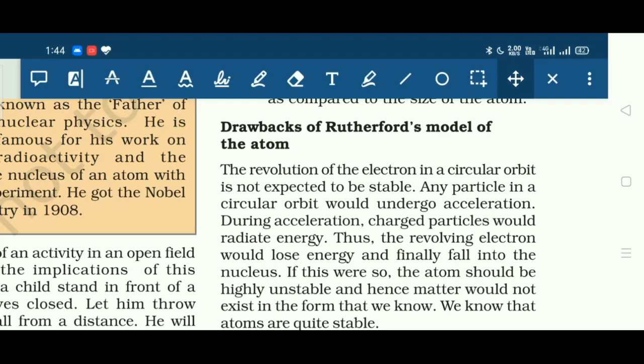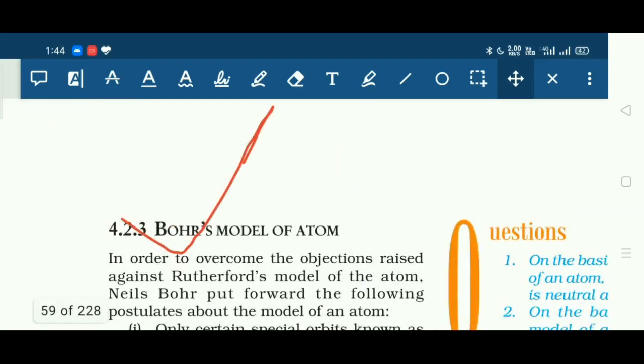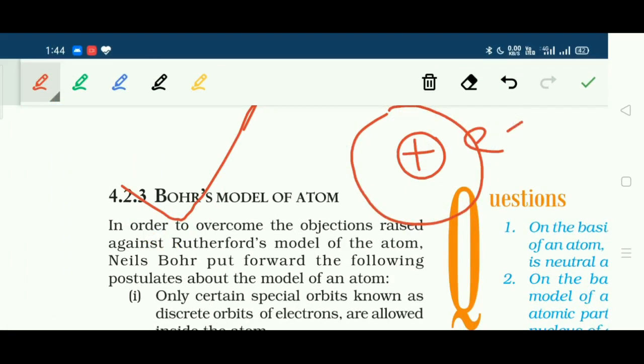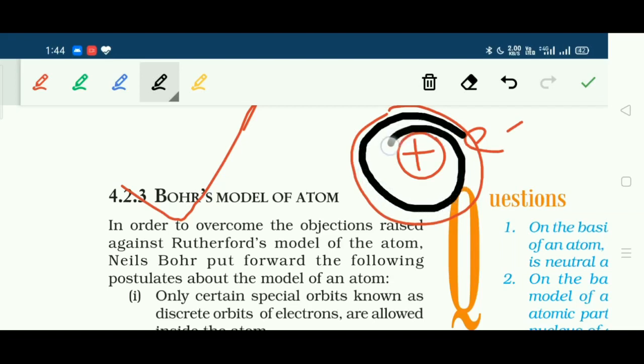According to Rutherford, electrons revolve around the nucleus in circular orbits, and an electron is a charged body undergoing acceleration because it is in circular motion. That means according to the theory, the electron will be losing energy, so it will not follow a circular path but a spiral path. After every rotation, it will lose energy and its path will keep shrinking, and ultimately it will fall on the nucleus. That means the atom will collapse.